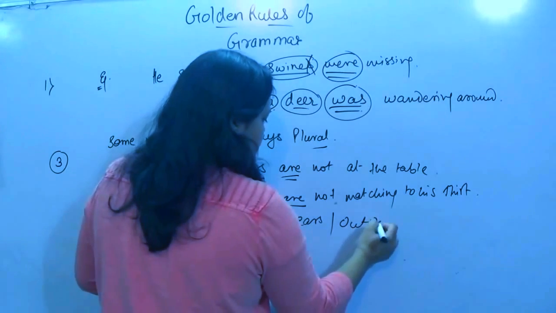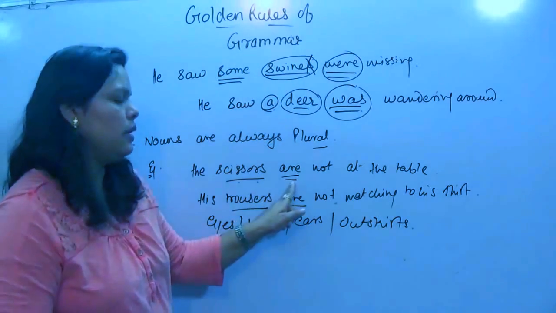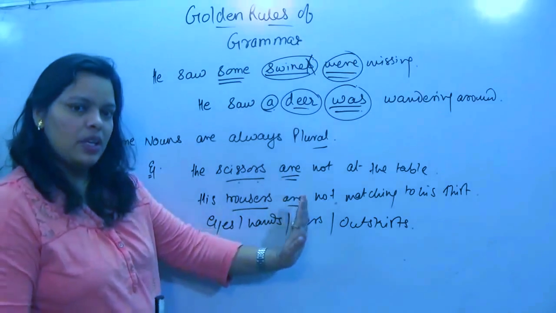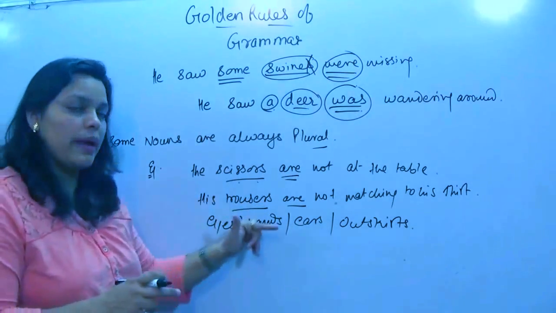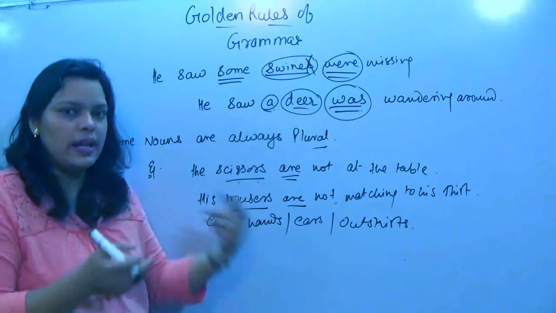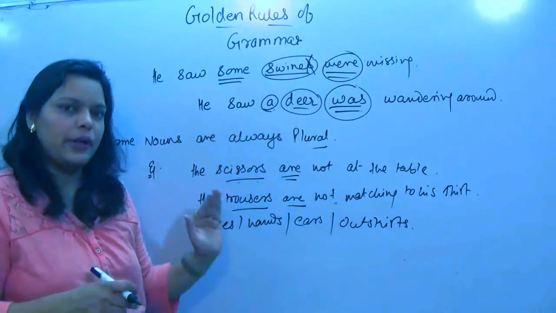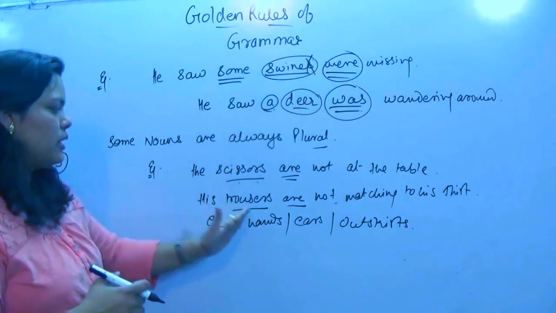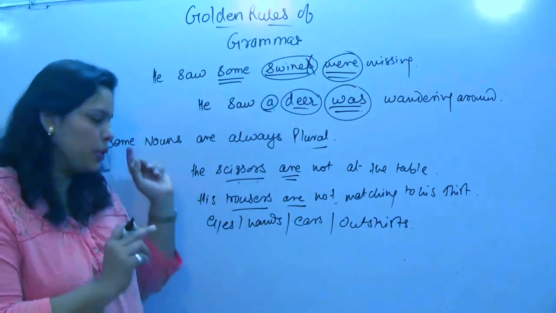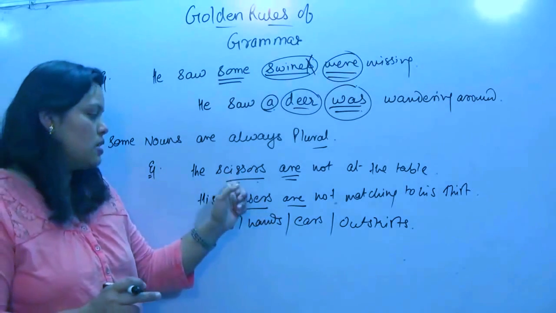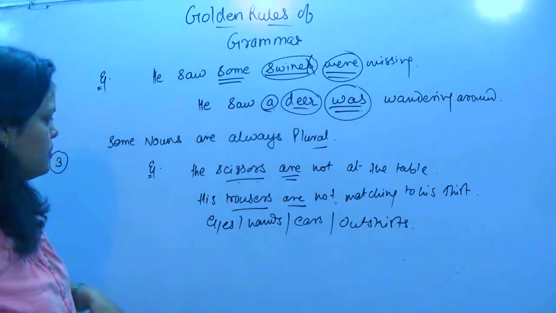Outskirts, and they always carry the plural form of verb with them. These things are very important while you do subject verb agreement and pronoun and noun topics. All the three topics they apply to. So you have to be careful that the verb agrees, your subject is always plural. Put S always with it. Scissors, trousers, hands, outskirts, like this.